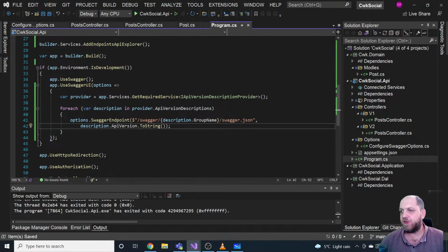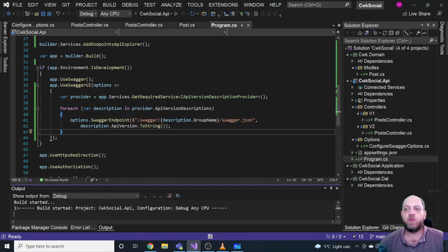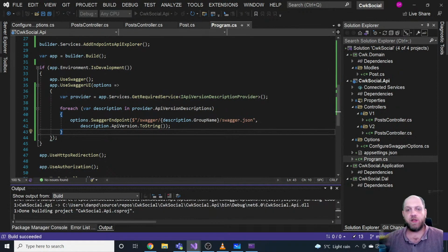So I guess, if I'm not wrong, we should be good to go right now. If we run our application, I would expect that we can navigate through the different versions in Swagger. So let me grab a drink first.